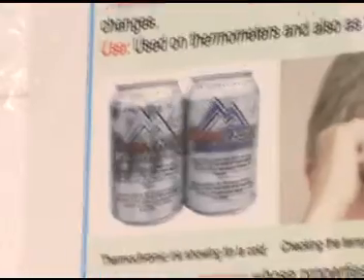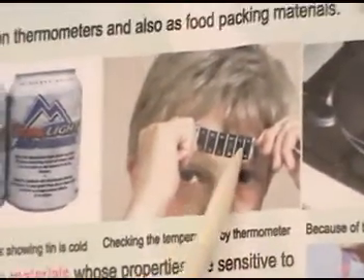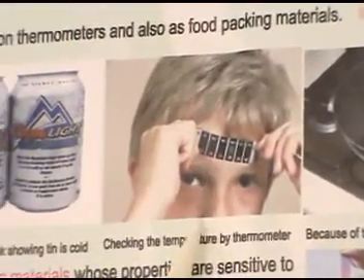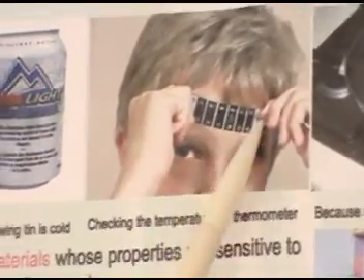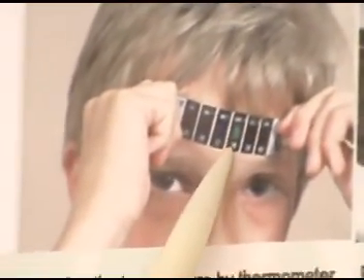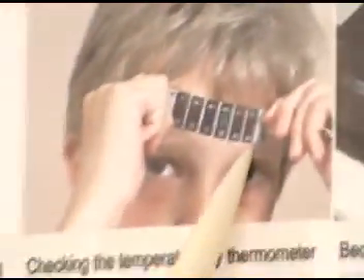In the second picture, he is checking the temperature with a thermometer. This is a new thermometer developed by a person. We just place it on our forehead and it shows a particular color. Every particular color has a particular temperature range. In that picture, the green color shows 98 Fahrenheit, and other colors show other temperatures. For example, red shows 100, 101, and so on.